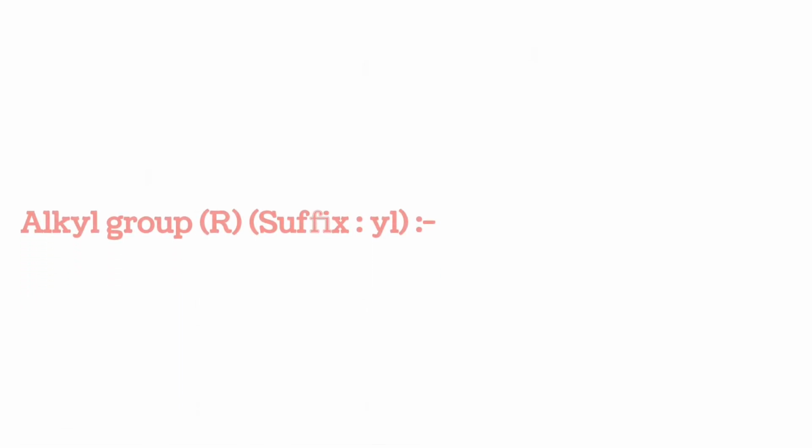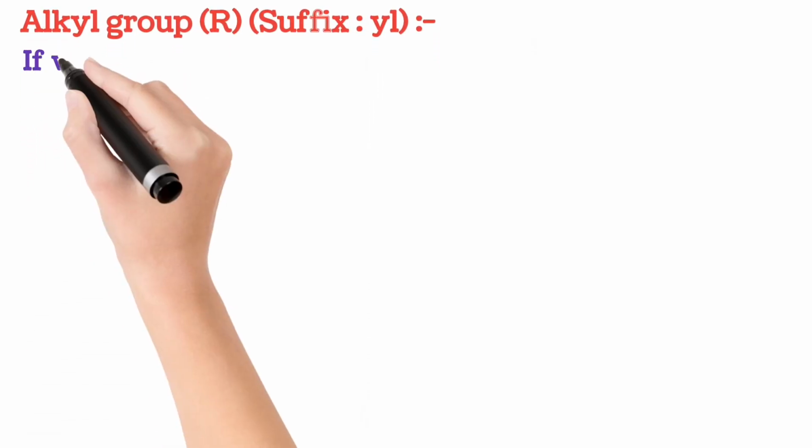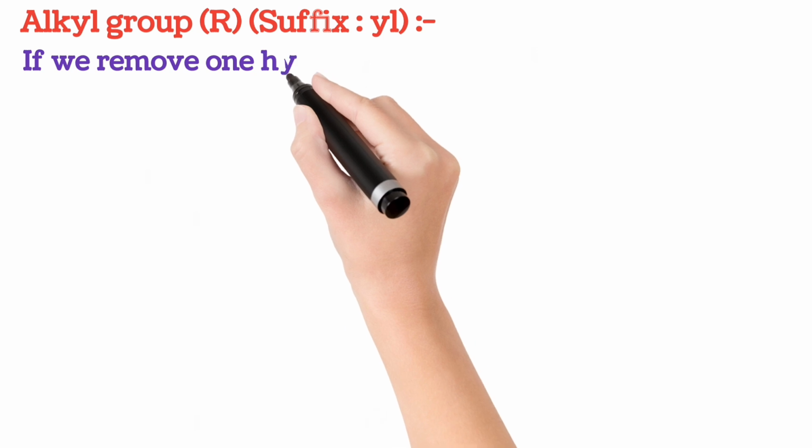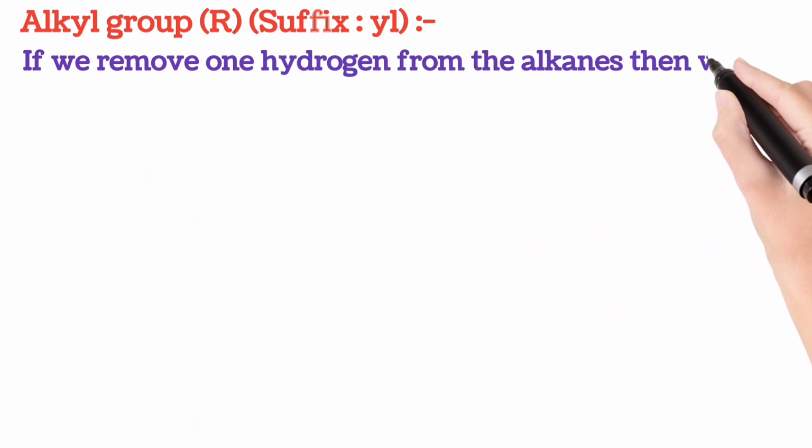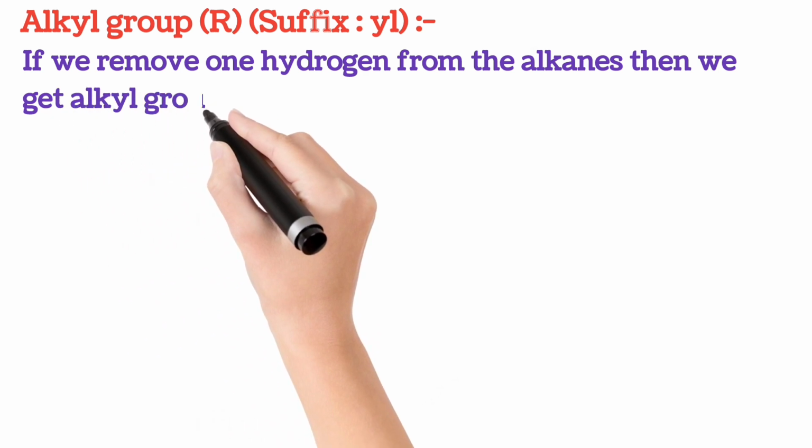Now let me discuss the alkyl group. It is denoted by capital R. Alkyl group is nothing but, if you remove one hydrogen from the alkanes, then we get alkyl group. Alkyl group suffix name is -yl.